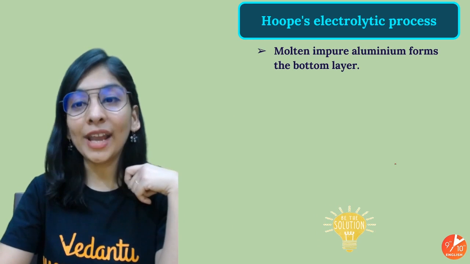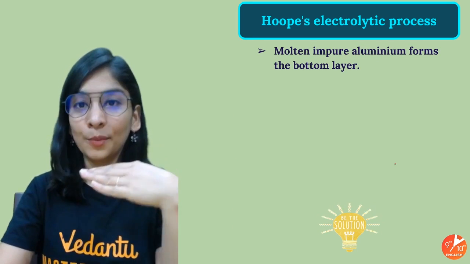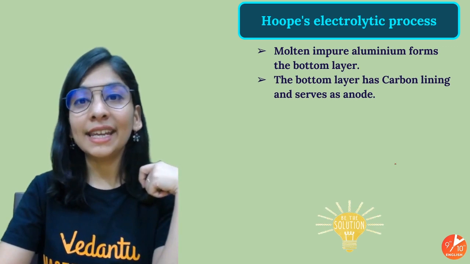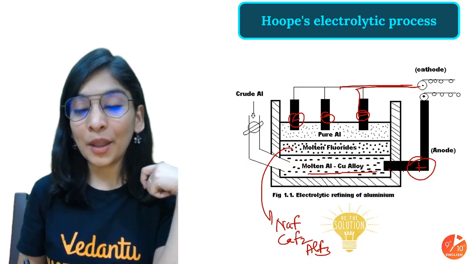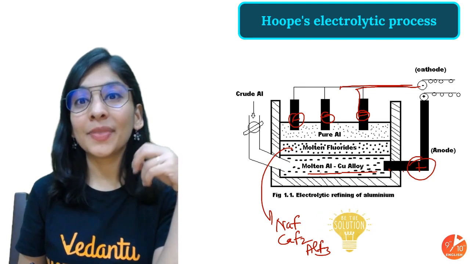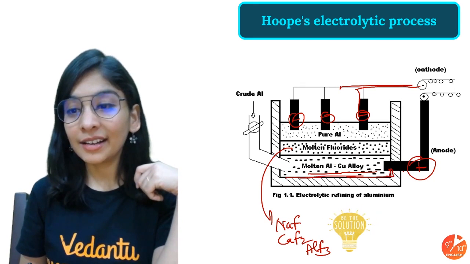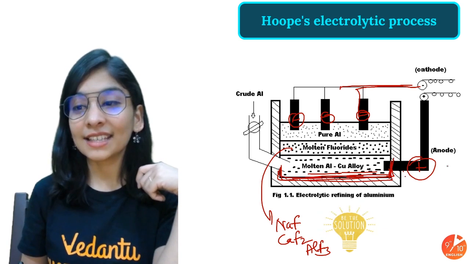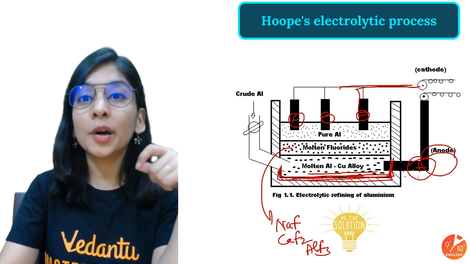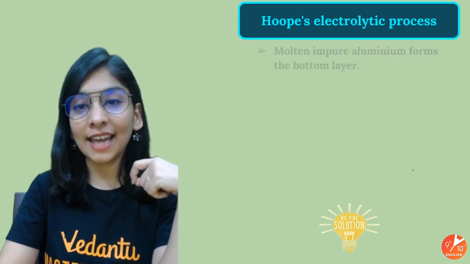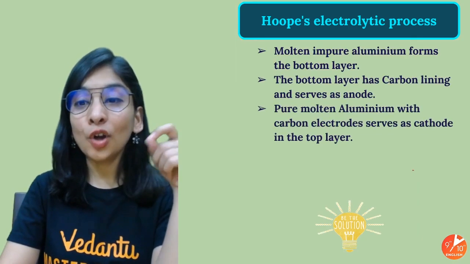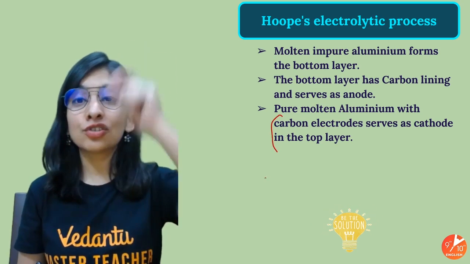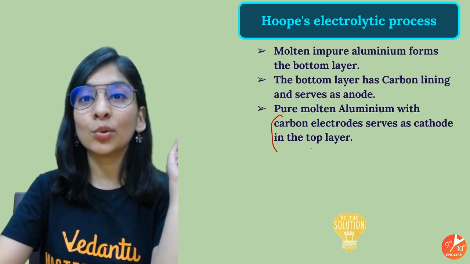Very first point, molten impure aluminium forms the bottom layer, and the bottom layer has carbon lining and serves as anode. Look at this, where we have taken our molten aluminium, the impure one, there is our carbon lining, and this time that's acting as our anode, positive terminal. Purposely we took it that way, you will understand that, okay? And after that, pure molten aluminium we'll be needing, and the carbon electrode cathode is attached to that, in the top layer.